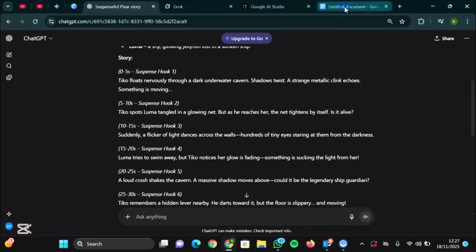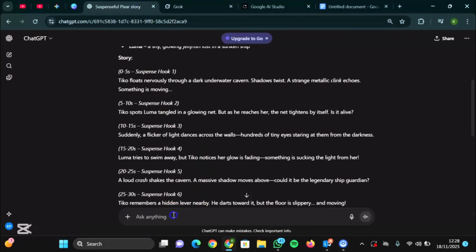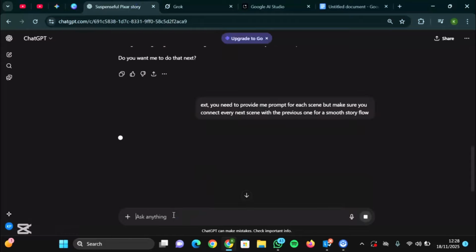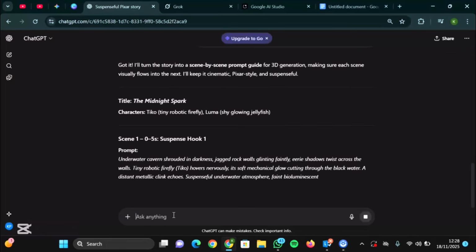Second step is to go ahead and generate. Okay, I need a prompt for each scene that connects with the previous one and gives me a smooth story flow. So I paste this and I send it. So ChatGPT will give me a particular scene that connects with the previous one and keep it guided.